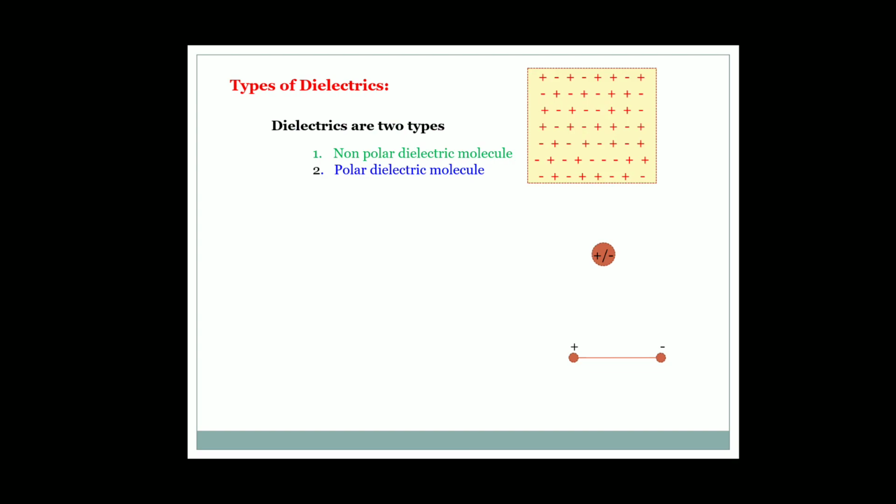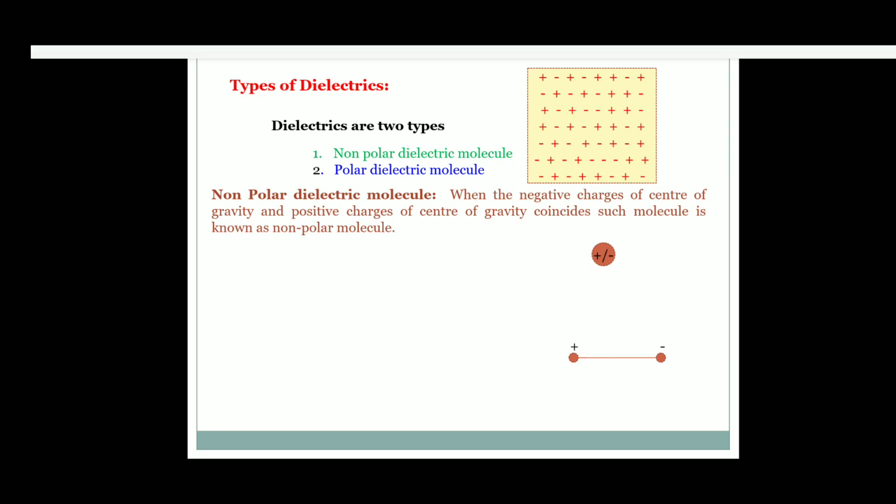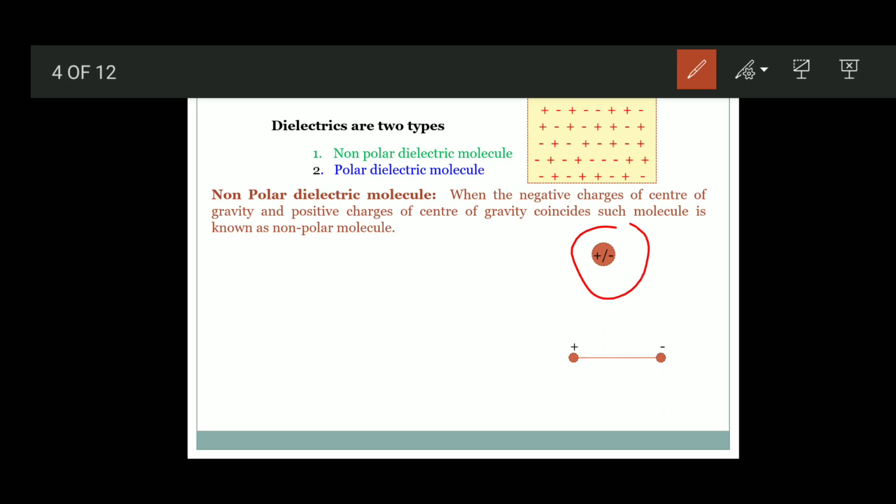The center of gravity of the positive charges can be concentrated at one point, and the center of gravity of the negative charges, that is the electrons, can be concentrated at one point. If these two points are concentrated at a single point, then this is called a nonpolar molecule, in which the positive charge and negative charge coincide.